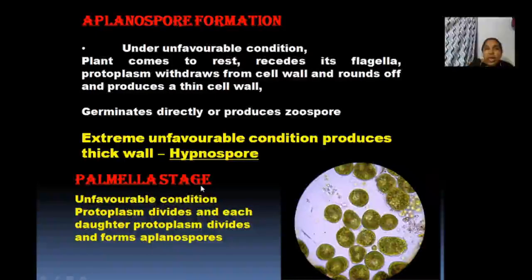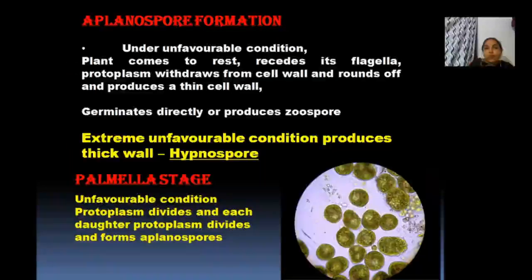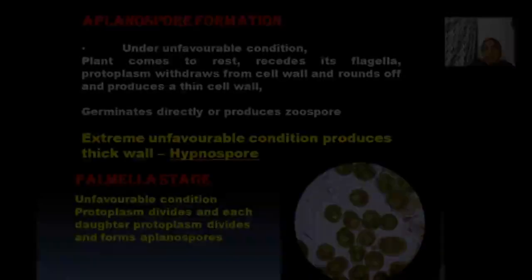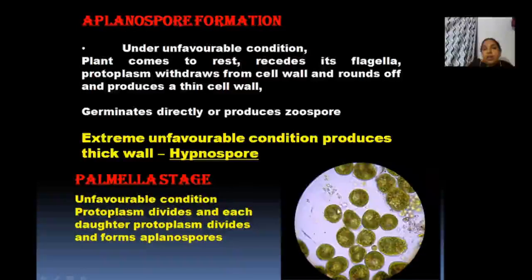It occurs in unfavorable conditions. The protoplasm divides and forms aplanospore-like structures, as I already told. These reside inside a common gelatinous structure, and you can call it the Palmella stage, because it looks like an alga called Palmella.